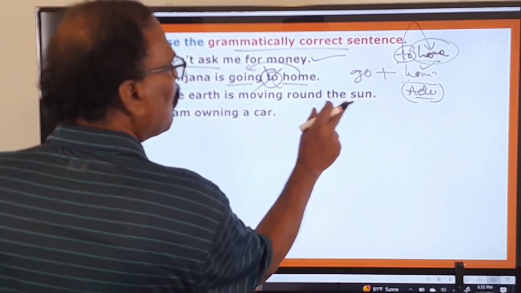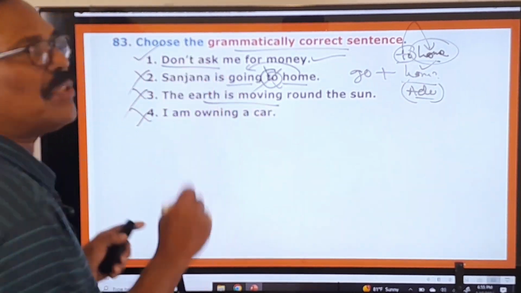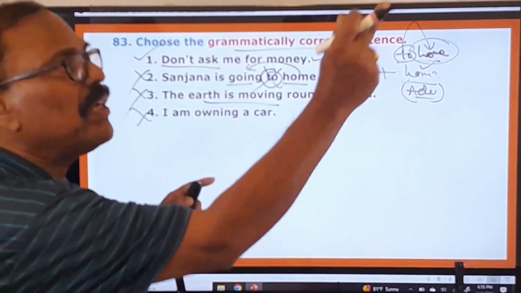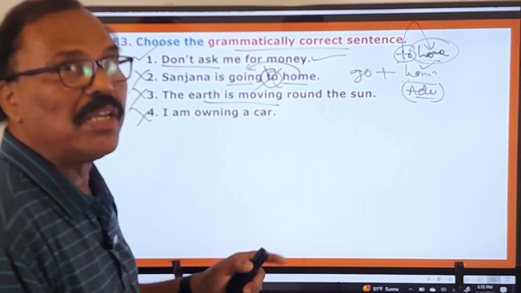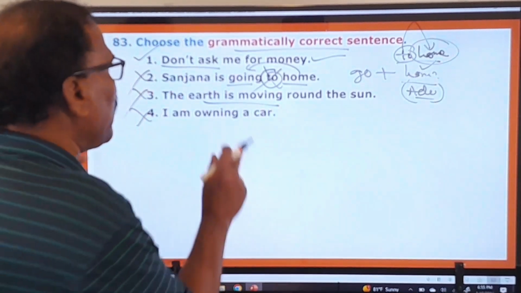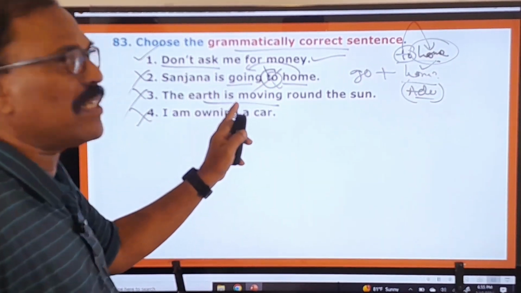The earth is moving around the sun. So here this is a universal truth. The earth is moving around the sun. This is a universal truth. A universal truth cannot be expressed in the present continuous tense. This is in the present continuous tense.